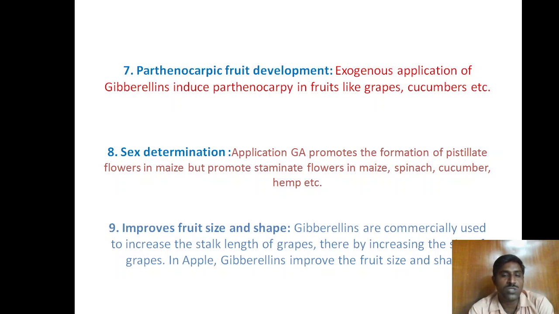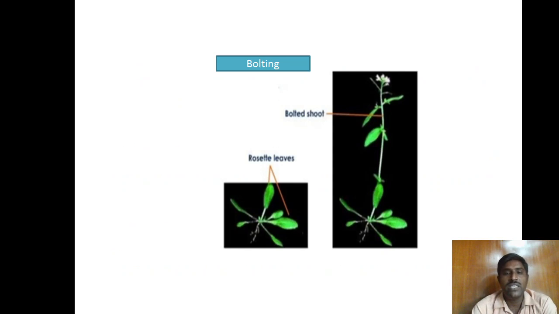Next, improving fruit size and shape. Gibberellins are commercially used to increase the stalk length of grapes, thereby increasing the size of the grapes. And in apple, gibberellins improve the fruit size and shape. Commercially, gibberellins are used for improving the fruit size as well as the shape in grapes as well as apples. These are the physiological effects of the gibberellins.